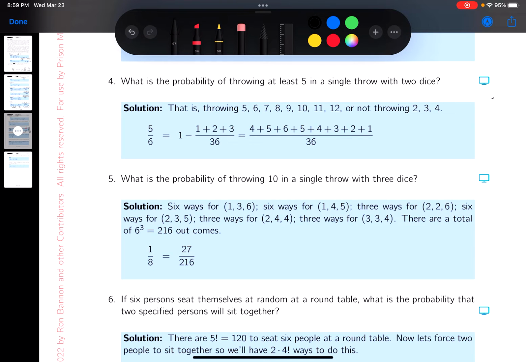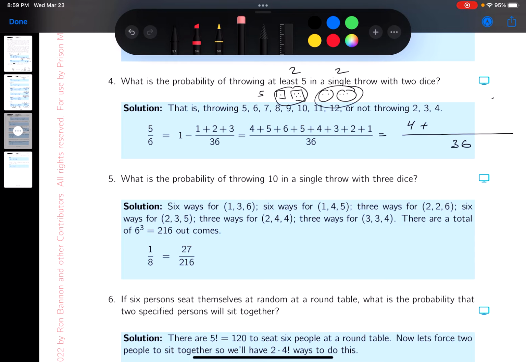Which is answering the question directly. And let's write that down. It's more difficult to enumerate, though. There's still 2 dice, 6 for the first, 6 for the second, 36 outcomes. And to get a 5, how many ways are there to get a 5? Well, let me put the dice down. It could be 1 and 4, 4 and 1. I'll just say 2 of this one. What else could I do? 2 and 3, and there's 2 of those. Is there any other way to get a 5? No. So there's going to be 4.